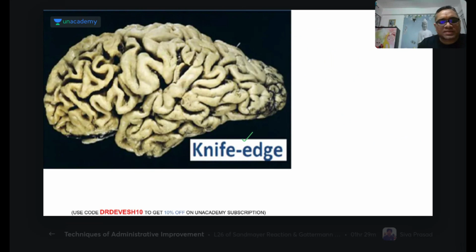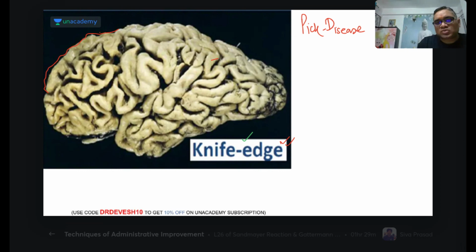See, this is called knife edge. You can see the name itself is written here: knife edge appearance. Can you see this is the frontal part? You can see this is the knife edge appearance, right? Here it is a little bit normal, but here there is so much cortical tissue atrophy. So this is Pick's disease.